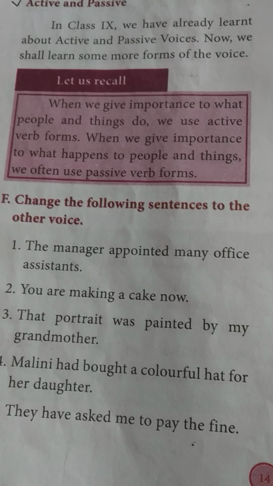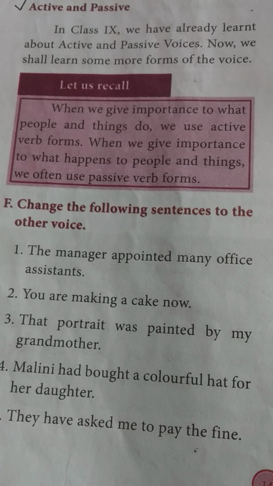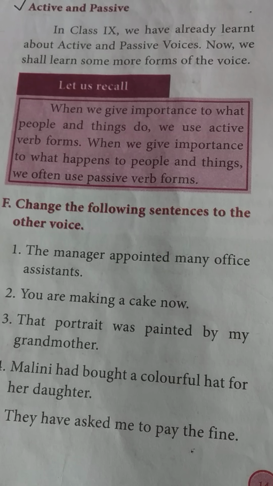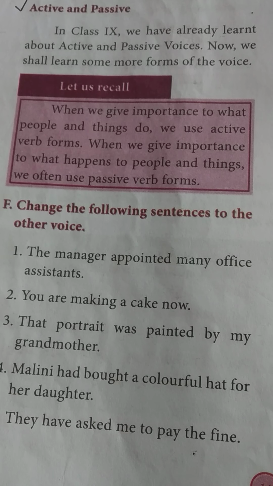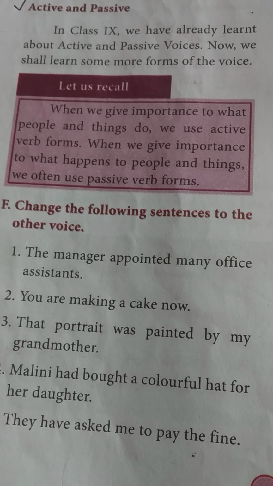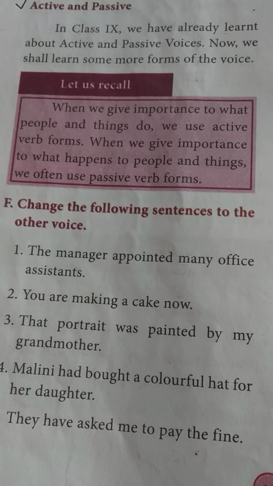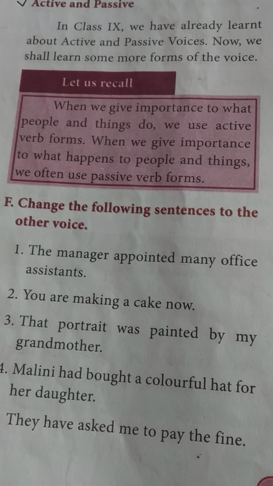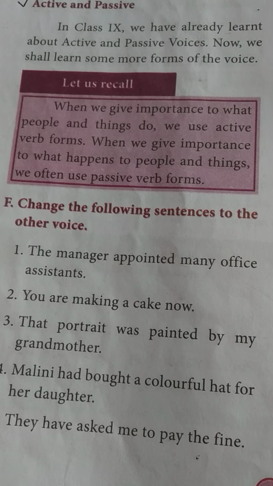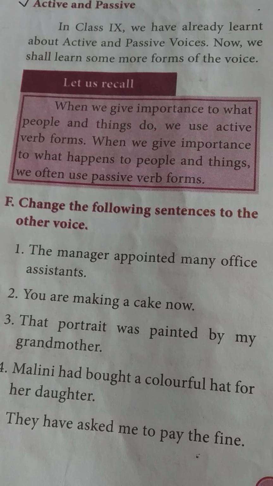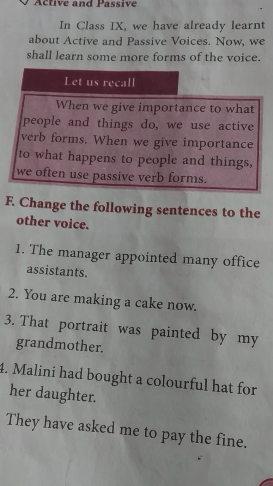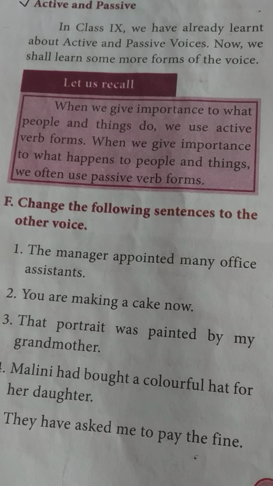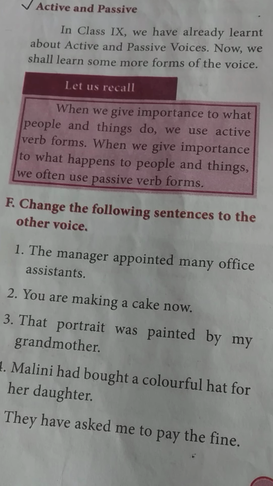You are making a cake now. You is the subject, making is a verb. A cake is object. Now is adjunct. So here a cake is singular. It is a present continuous tense. So for present continuous, we have to use being. A cake is being. Why am I using is? Because a cake is singular. A cake is being made. Make, made, made. A cake is being made by you now.